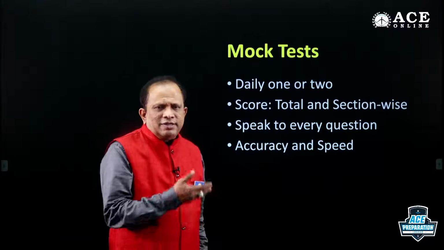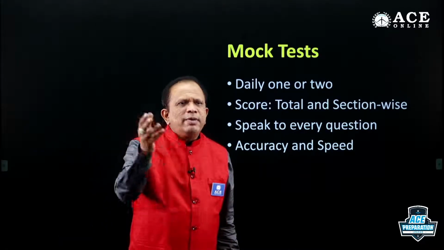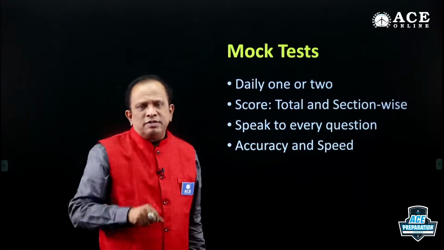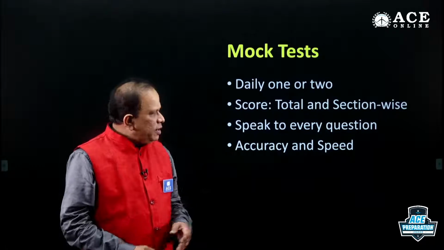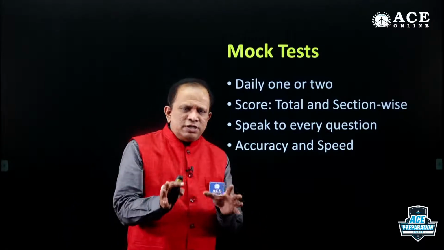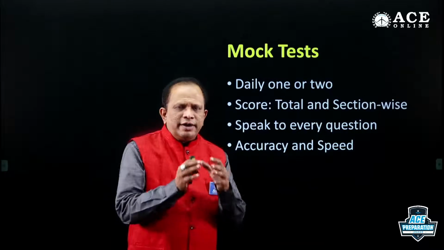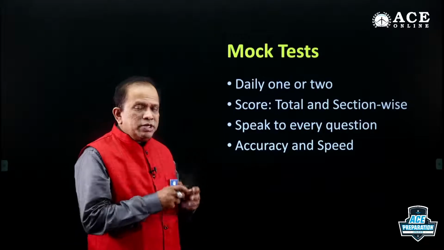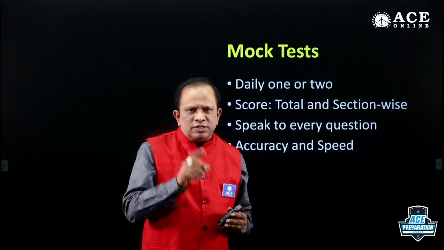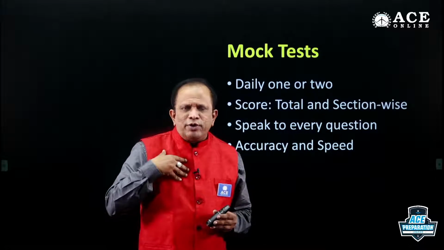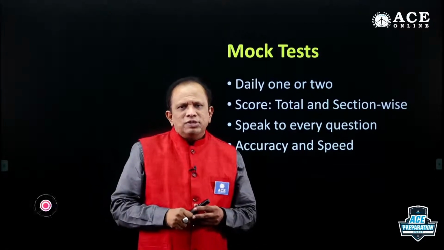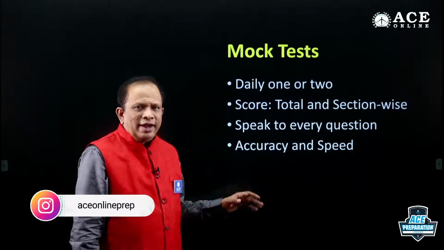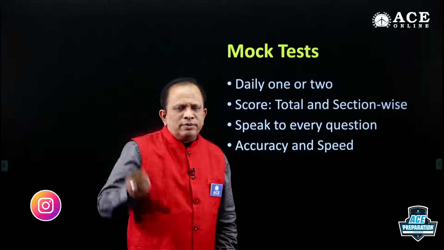Now when you look at the final selection, it will be around 60%, 65%, that is enough to get the final selection. So I'm not advocating that you should leave some questions, but any question that is giving you trouble or is consuming too much time, it is better to leave it. But you must have gone through each and every question at least once to identify whether it is a question that you can solve or cannot solve. So you need to attempt all those questions which you think you can attempt, thereby you can score well, and that may be enough for you to get into the job.